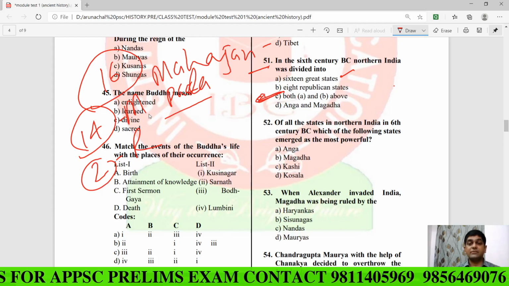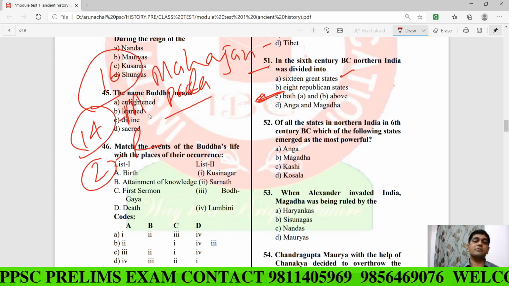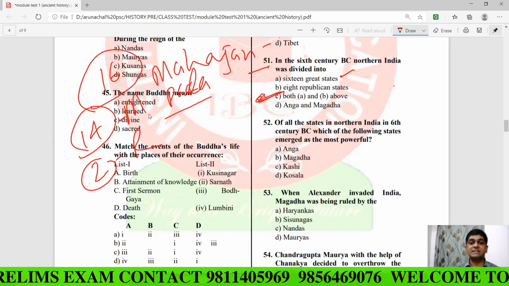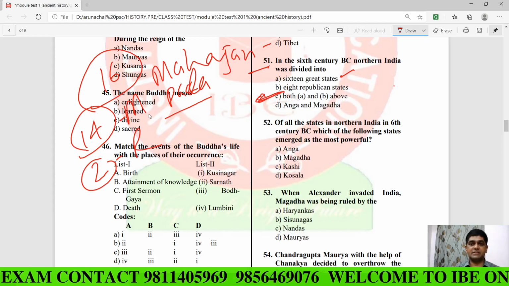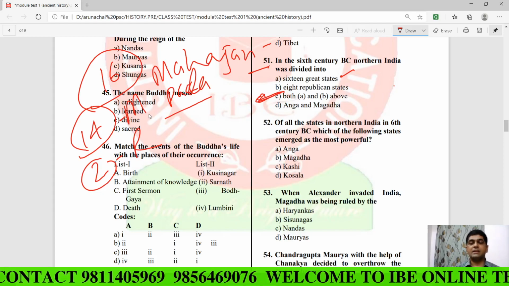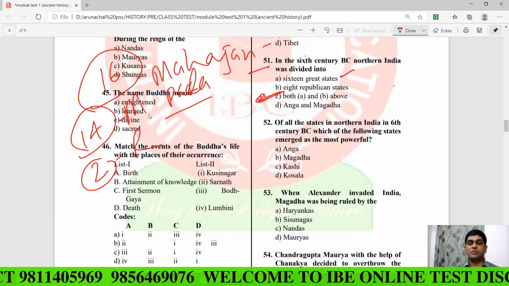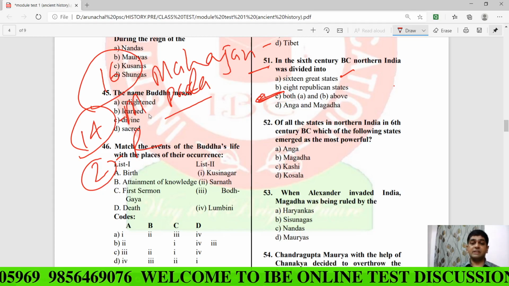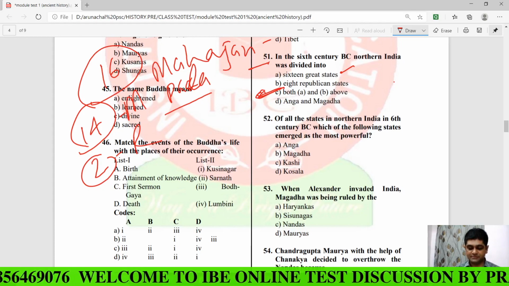So this is a very important question for your prelims examination. Apart from these 16 Mahajanpadas, there were many republics in this Mahajanpada period, around the 6th century BC. And you know that the founder of Buddhism himself was from a republic state, and that is the Sakya of Kapilavastu. So your answer would be both A and B, my dear.